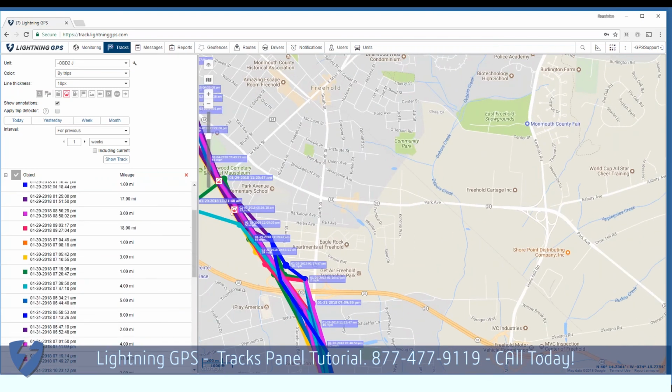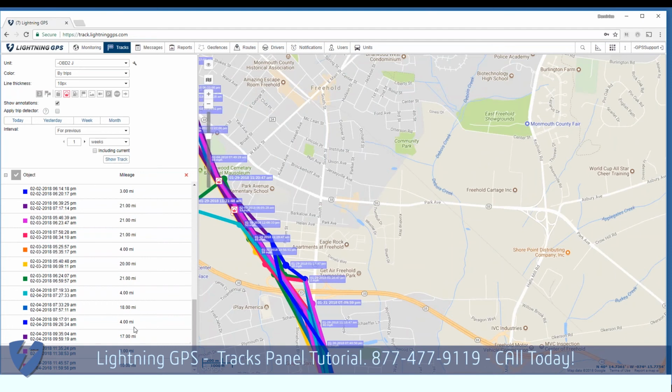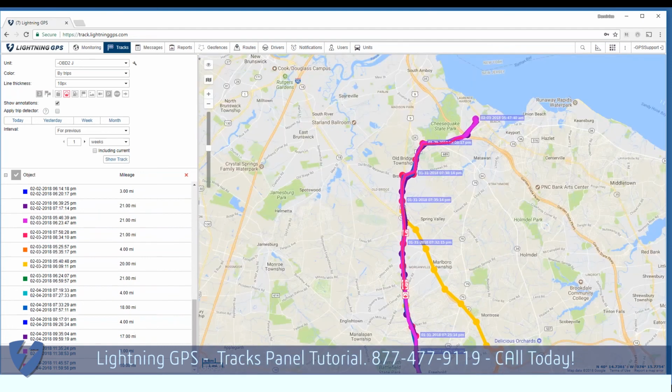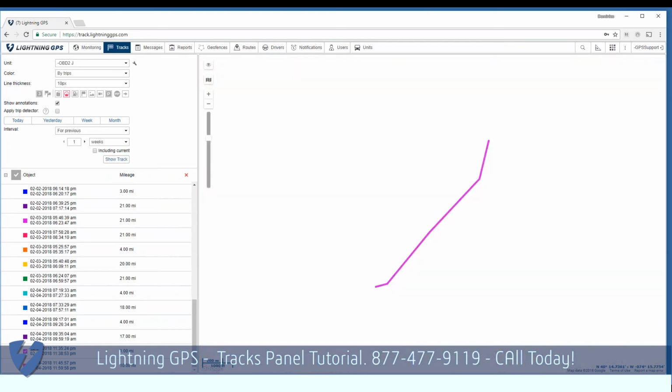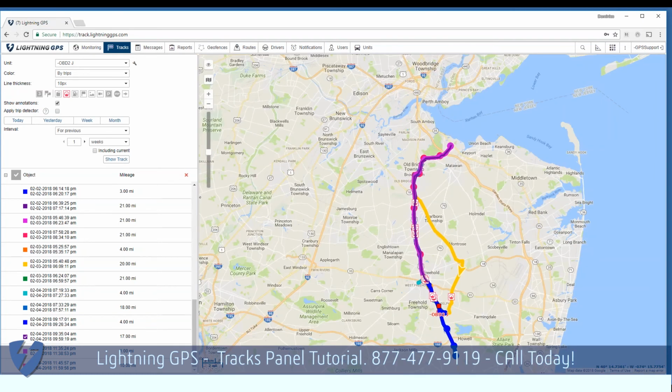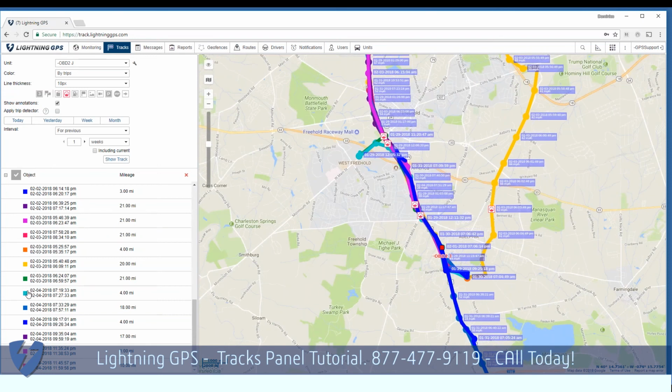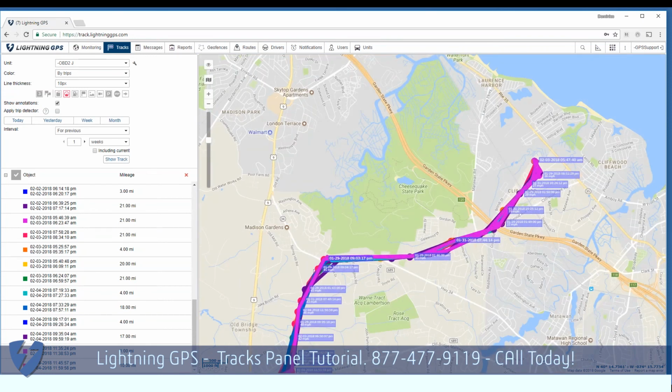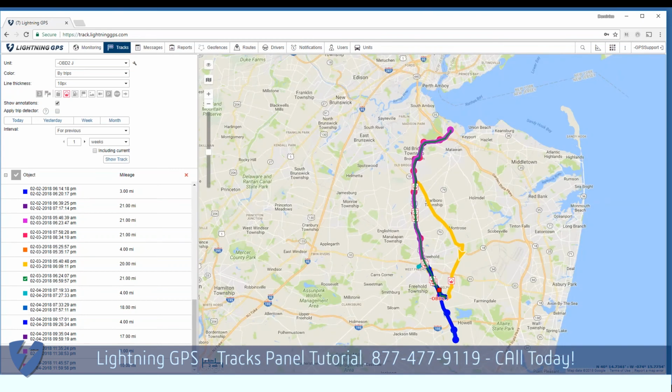Let's break this out even further. So we can break this down so I can view one trip at a time by checking on it. Kind of highlights it. It's a short trip. Let's see what this 20-mile trip is from here to there. This way you can view multiple days and it makes it easier.